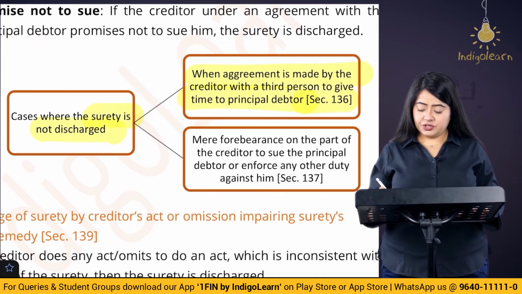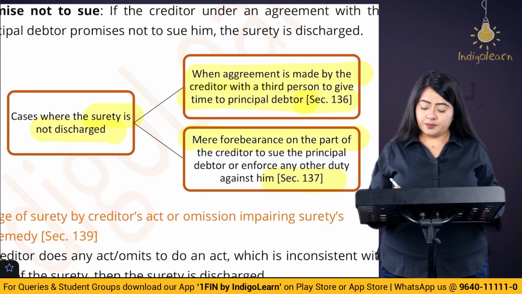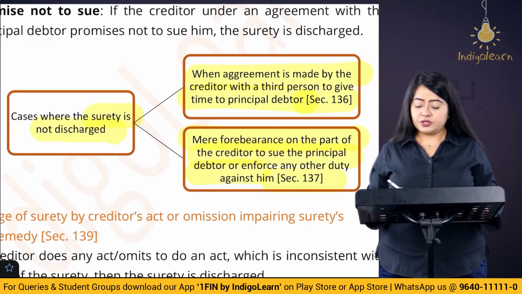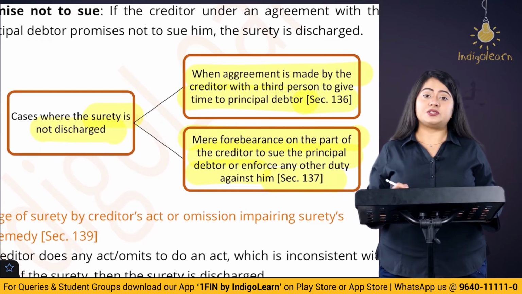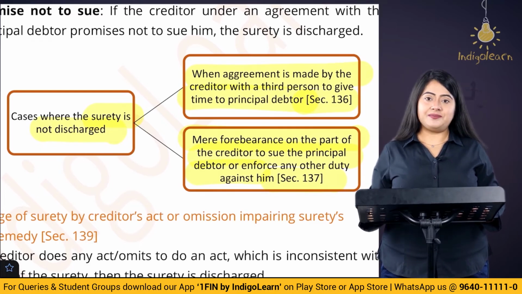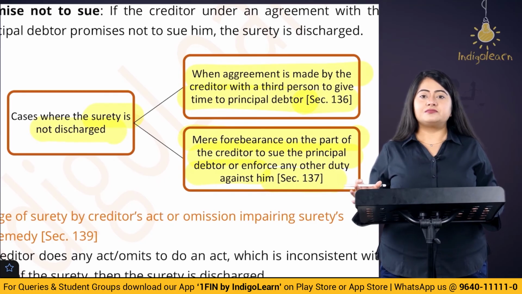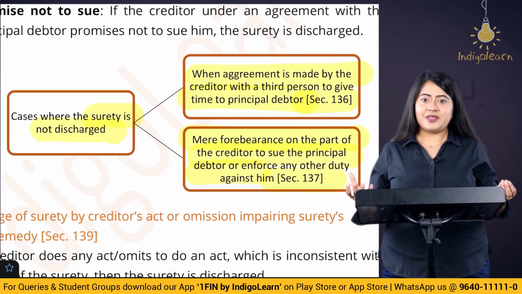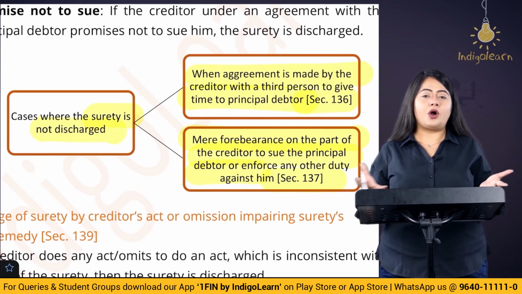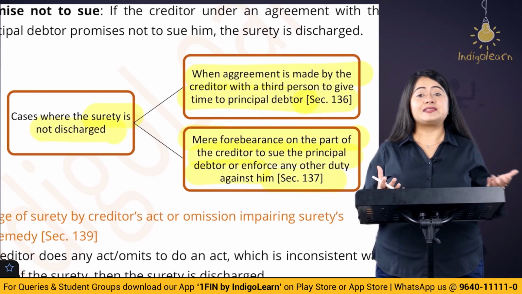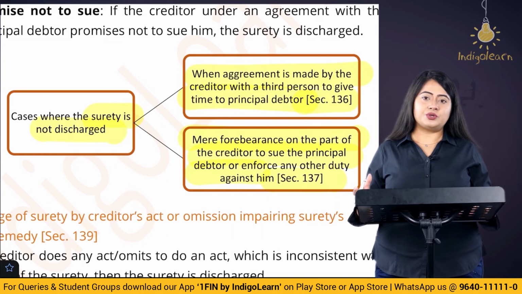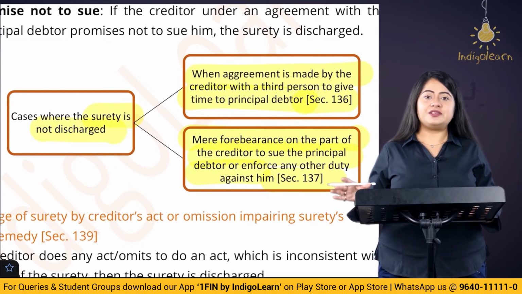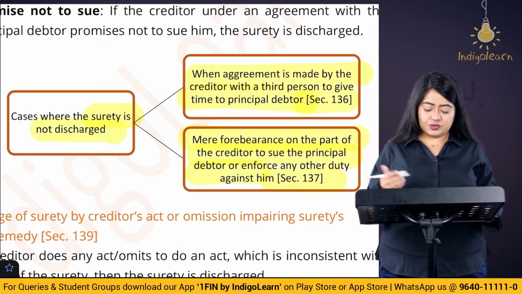The next exception here is section number 137. It says that mere forbearance on part of the creditor to sue the principal debtor or enforce any other duties against him will not discharge the surety. What does this mean? Let's say the creditor is a little too busy, okay? The debtor has made a default and the creditor is right now not in the space to make a case against the debtor. Do you think this is going to discharge the surety? The answer is no.